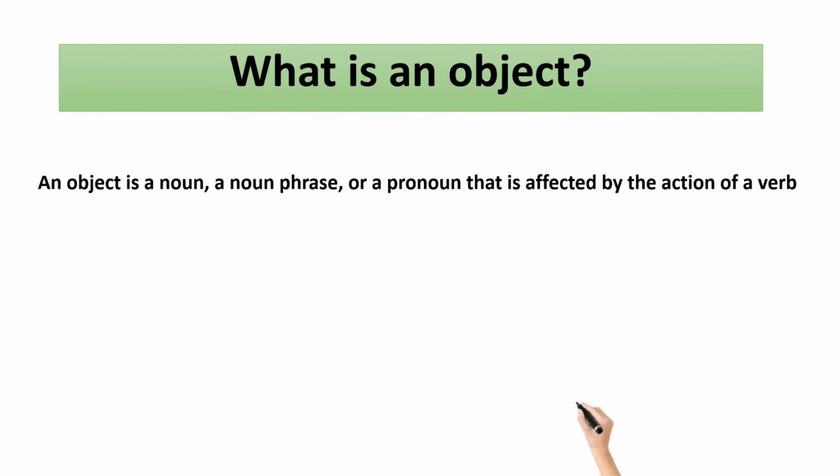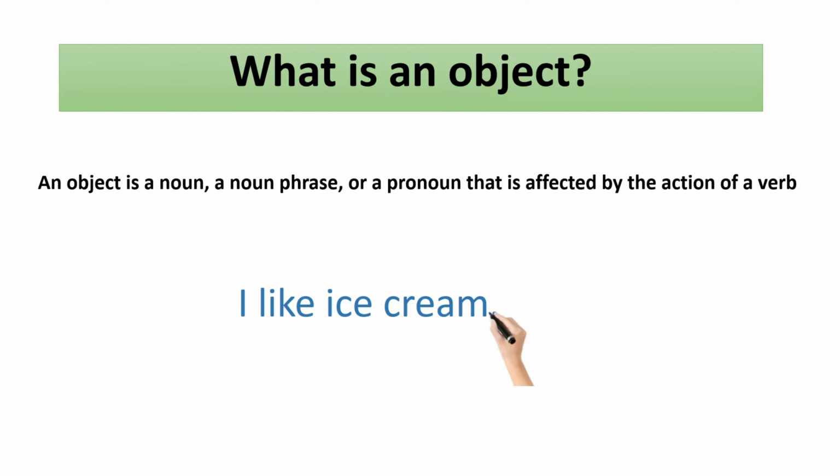Well, an object is a noun or a noun phrase or a pronoun that is affected by the action of the verb. The verb affects the noun, and that makes it an object. For example, I like ice cream. Do you like ice cream? Well, I like ice cream. Ice cream is an object because it is affected by the verb like.